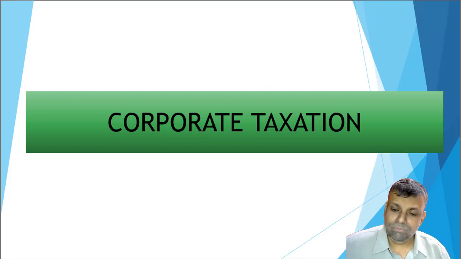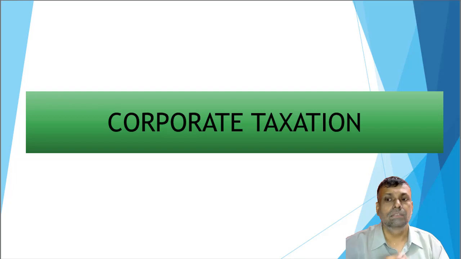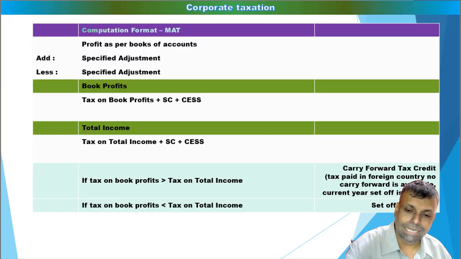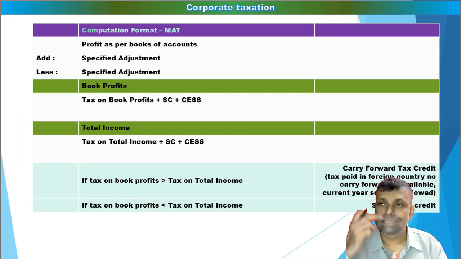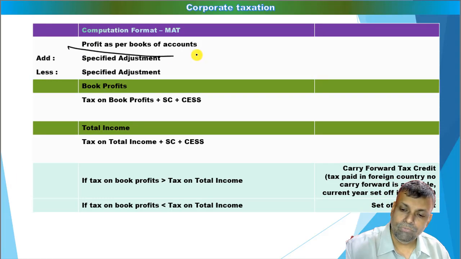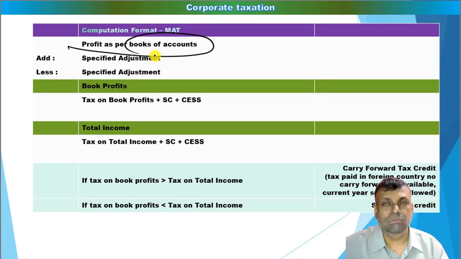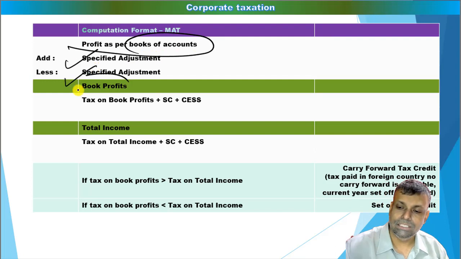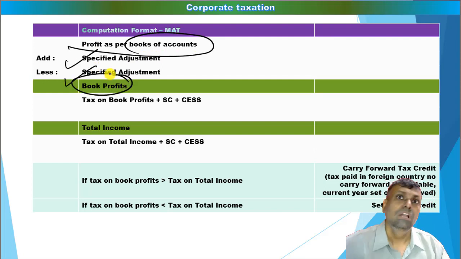And thereafter, friends, the next thing that comes is the computation of your MAT tax liability. It basically works like this. You take the profit as per profit and loss, which is as per the books of accounts. You do the specified add and less adjustments and you get the book profits. On the book profit, you multiply the specified percentage of the MAT and get the MAT tax liability. Top it up with the applicable surcharge and cess, and that is your total tax liability under the MAT provisions.